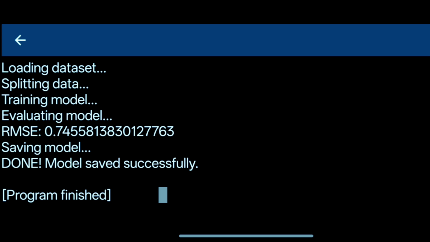Here we can see the RMSE value, which is 0.74. RMSE means root mean square error. A lower RMSE value means better prediction accuracy. Finally, the trained model is saved successfully. So our model training is completed.